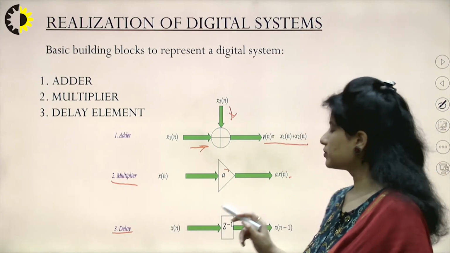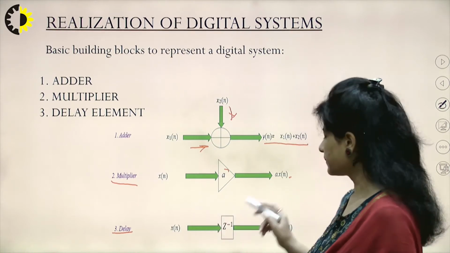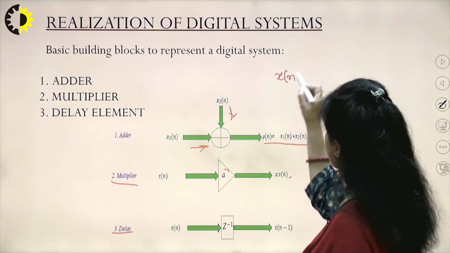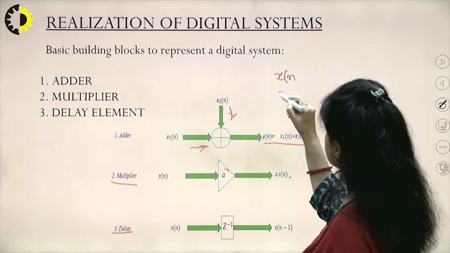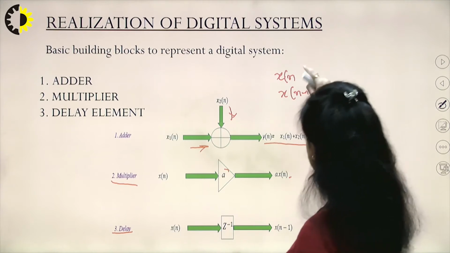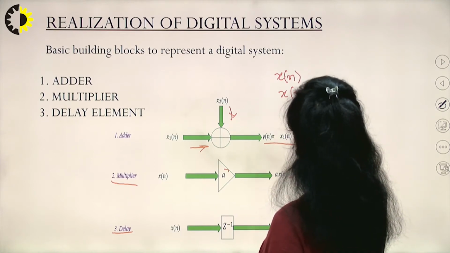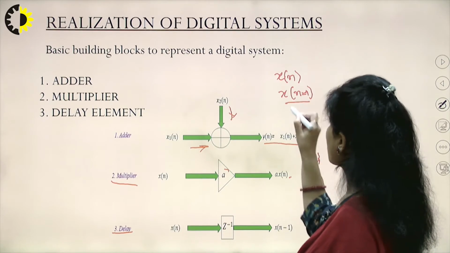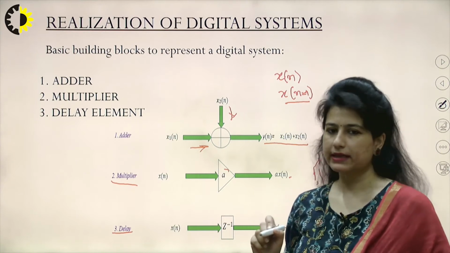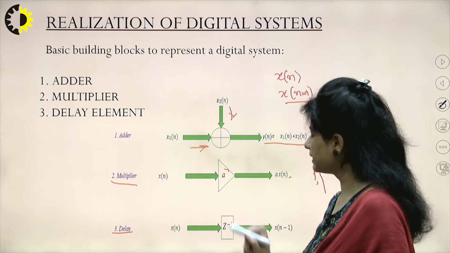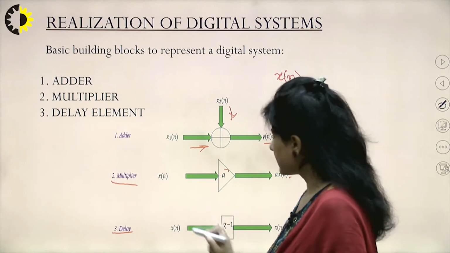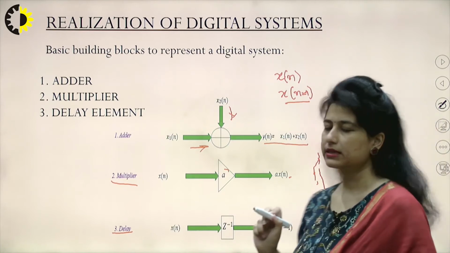That means if I want to work with the previous samples, for example, if I have an input signal x(n) and I want to work with some previous sample, say x(n-1) or x(n-2) and so on, these are delayed by 1 unit, 2 units, or n units. If I want to observe the past samples of my signal, then I would have to use this particular entity that is represented by z raised to the power minus 1. Now with this entity, I need to keep in mind certain important points.